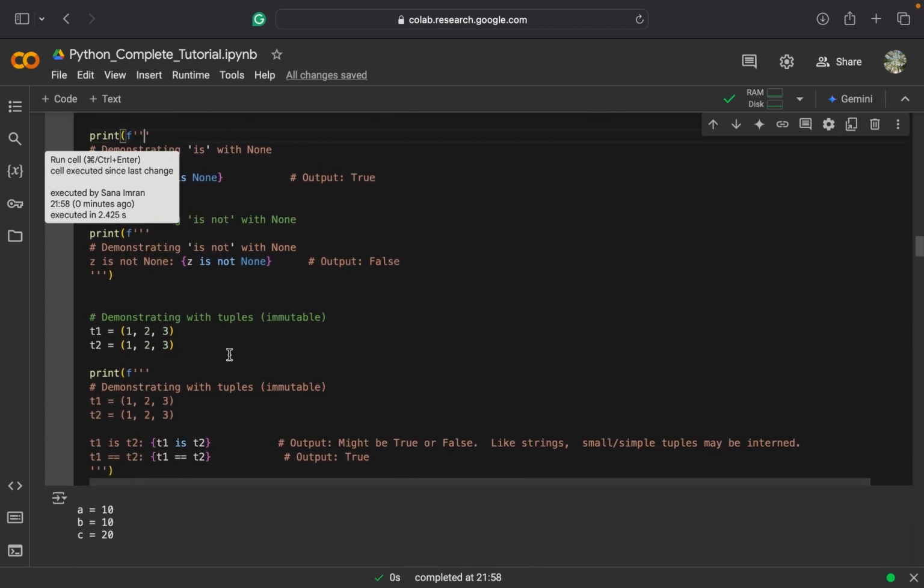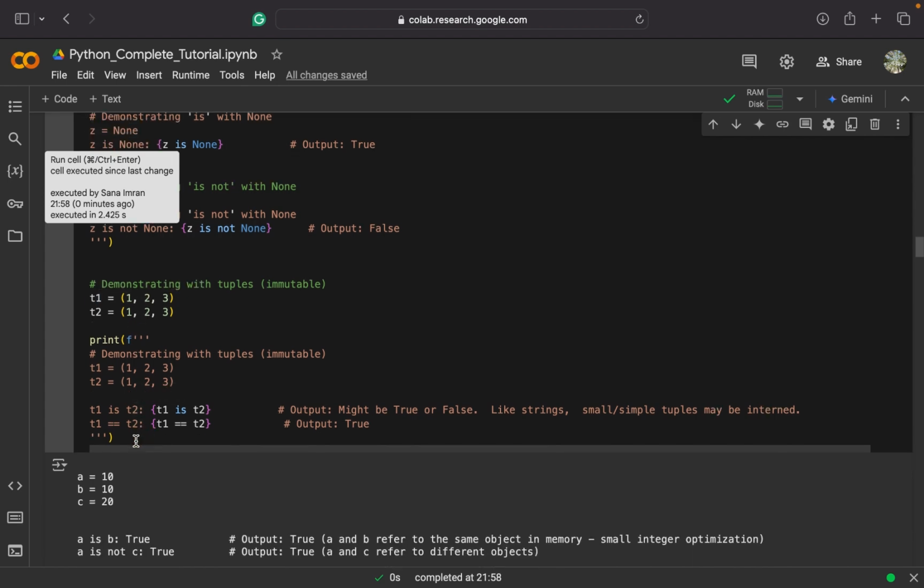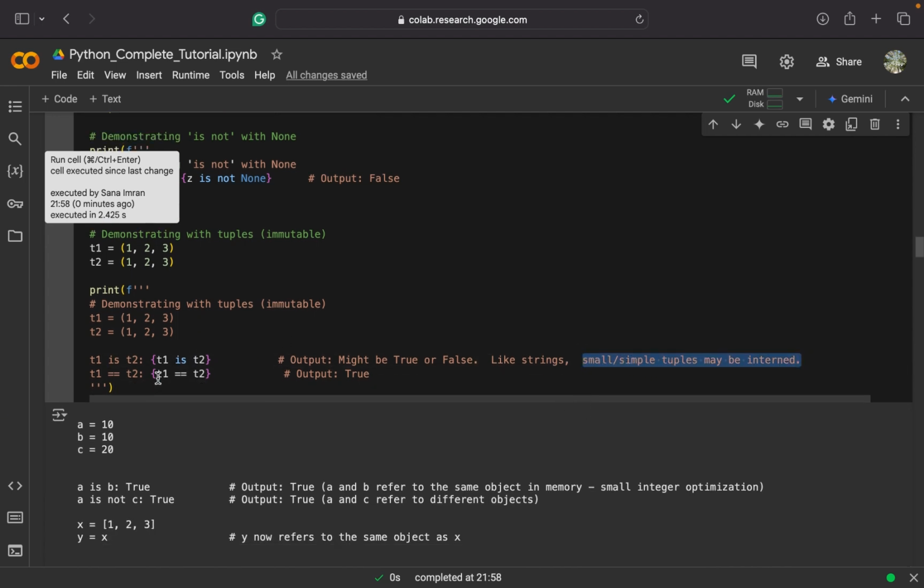Similarly, now talking about tuples, which are immutable and cannot be changed. If I take two tuples t1 and t2 and assign them the same values, and then check if t1 is t2, the output might vary. It might be true or false, like strings. If it is a small tuple, maybe it reuses it, or it may not. It depends. But if I check t1 equals t2, it will return true.